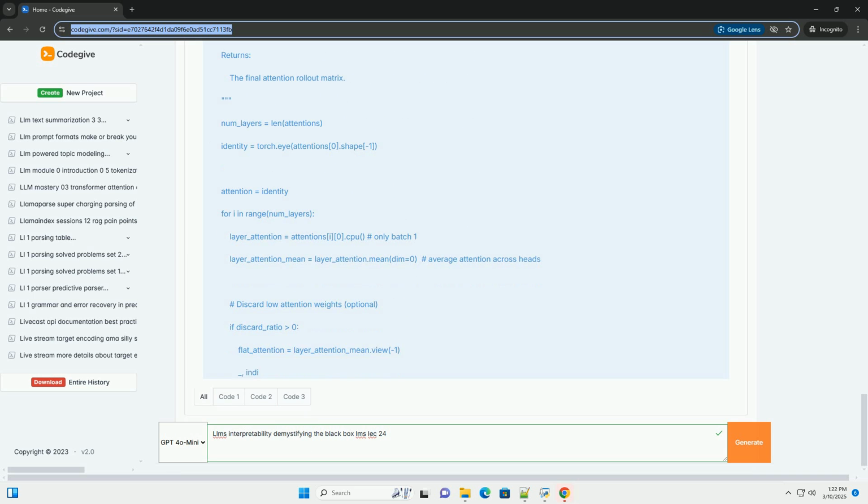Library: TCAV, testing with CAV, is a library specifically designed for this technique. However, adapting it directly to LLMs requires careful consideration of the input and output formats.